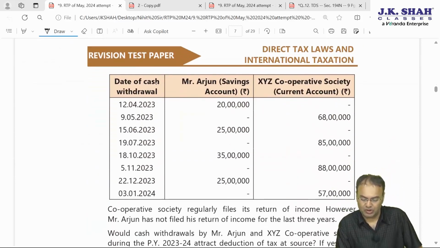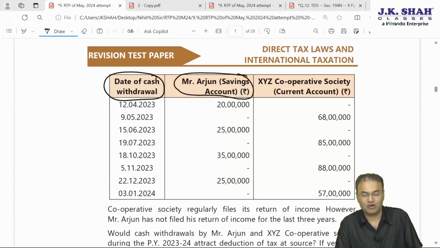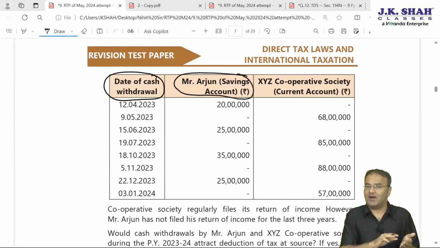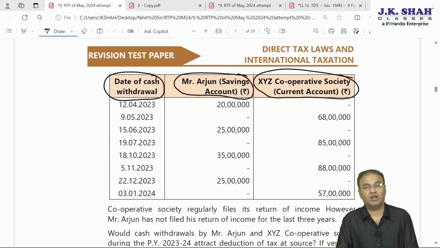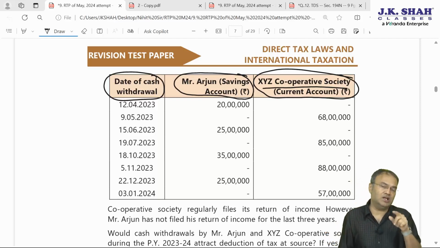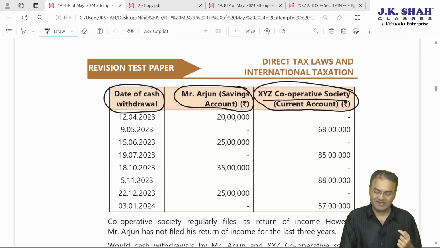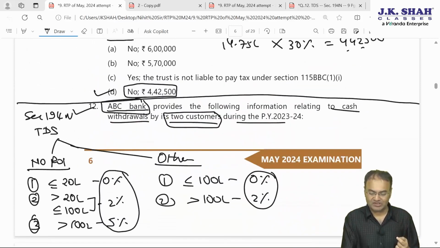Okay. So date of cash withdrawal, that's the first column. Second is Arjun. Arjun is withdrawing from savings account. So we'll have to check whether Arjun has filed IT returns for the last 3 years or not. And XYZ Cooperative Society, current account. XYZ Cooperative Society is withdrawing. It may be XYZ Cooperative Society as a bank or may not be a bank, that is immaterial. TDS is to be deducted by the bank. Bank is ABC. ABC is the bank.